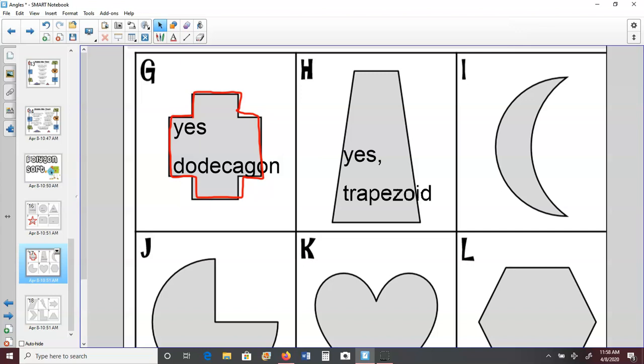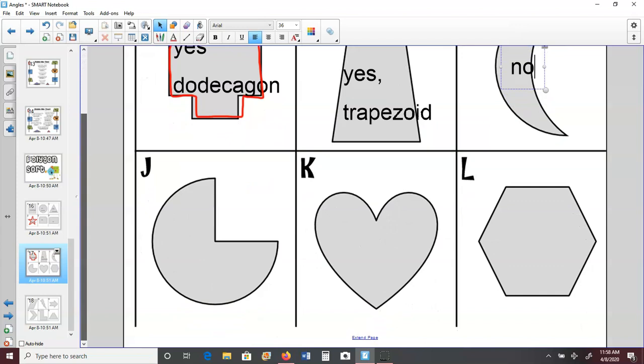All right, letter I. Is this a polygon? Looks like a crescent moon. It is not a polygon for the fact that it has curved edges, curved paths. Is letter J a polygon? Kind of looks like a Pac-Man. No, it's not a polygon because it has curved paths also. Is K a polygon? No. Has curved paths, even though we would call that shape a heart.